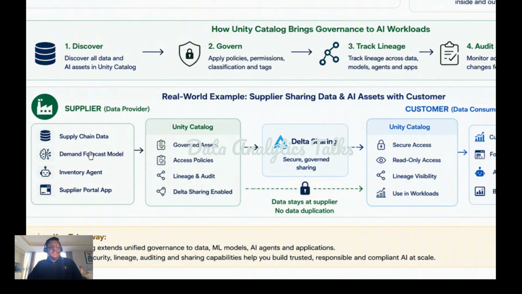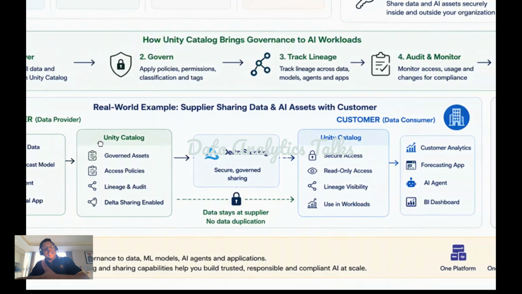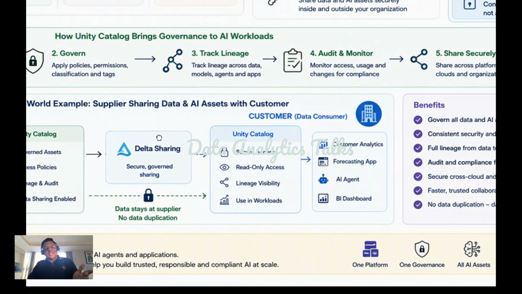You know, this is all part of the supplier. Then the customer, supplier is sharing some data with the customer. Okay, so the customer gains secure access, read-only visibility, lineage information, governance control. The important point is the data remains with the supplier. No duplication is required. The customer consume trusted and governed assets directly. So it includes not only the data and the model like demand forecasting model, inventory agent, supplier portal app. So along with the data, the supplier can share them with the customer as well.